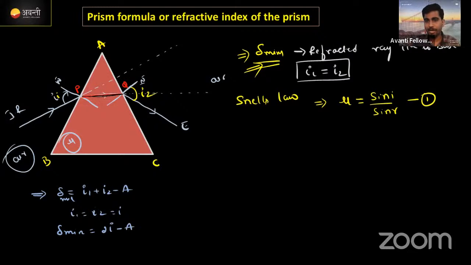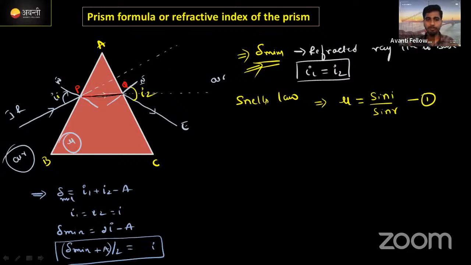In equation 1 we can observe I as well as R, which we have to find out. Then find the equation for I from here. Minus A is there. If it comes to the left hand side it will become plus A. Then delta minimum plus A is equal to 2 times I. Take 2 to the left hand side, then it will come to the denominator. The I value will become delta minimum plus A divided by 2. Is there any doubt up to this point? Let me know through the chat box quickly.